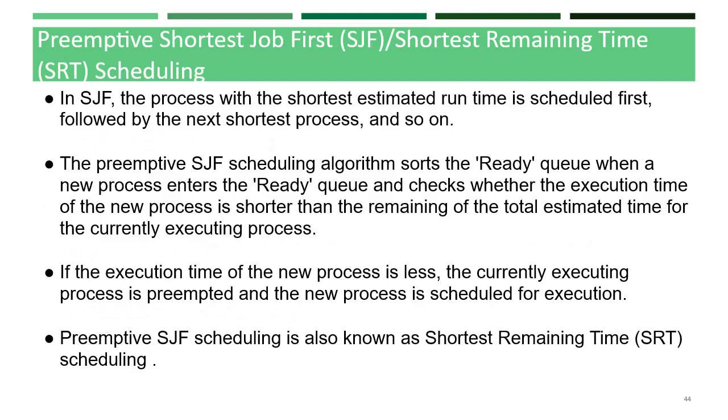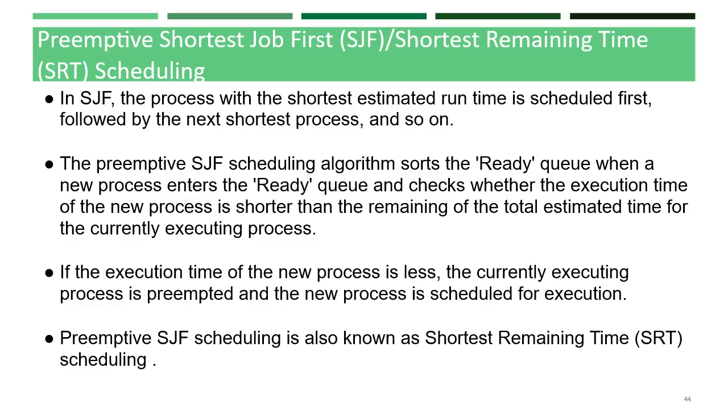Preemptive shortest job first SJF, or else shortest remaining time SRT scheduling. As the name itself says, the process which has the shortest time duration will be executed first. That is the meaning of this. So in SJF, the process with the shortest estimated run time is scheduled first, followed by the next shortest process, and so on.